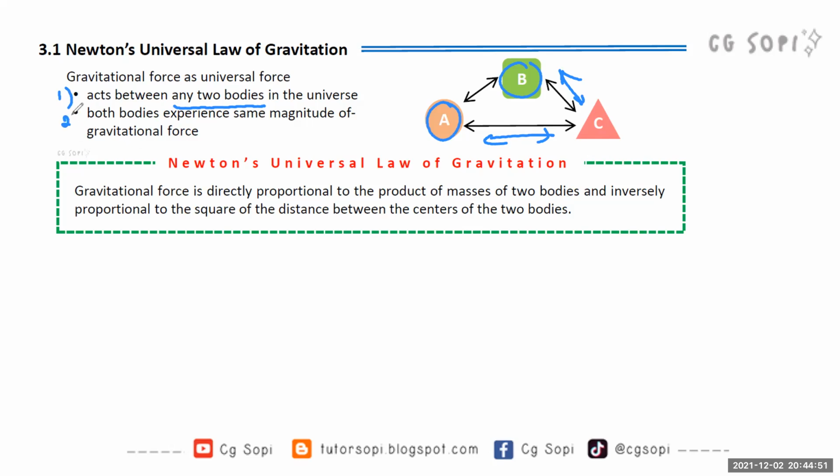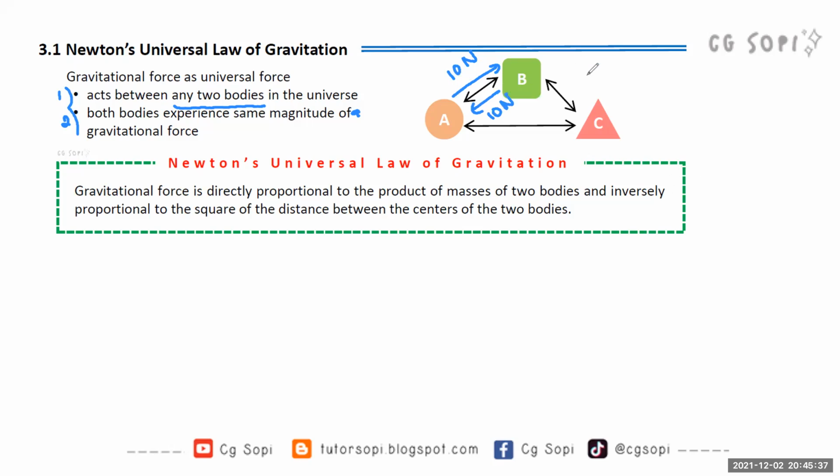The second point is that both bodies experience the same magnitude of gravitational force. What does that mean? By the way, magnitude is like a number, the amount of something. So the magnitude of gravitational force between two bodies is the same. You have to understand this properly. For example, A is pulled by B and B is pulled by A, and these two forces have the same value. For example, A is pulled by B with a magnitude of 10 Newton, so B is pulled by A with also 10 Newton.